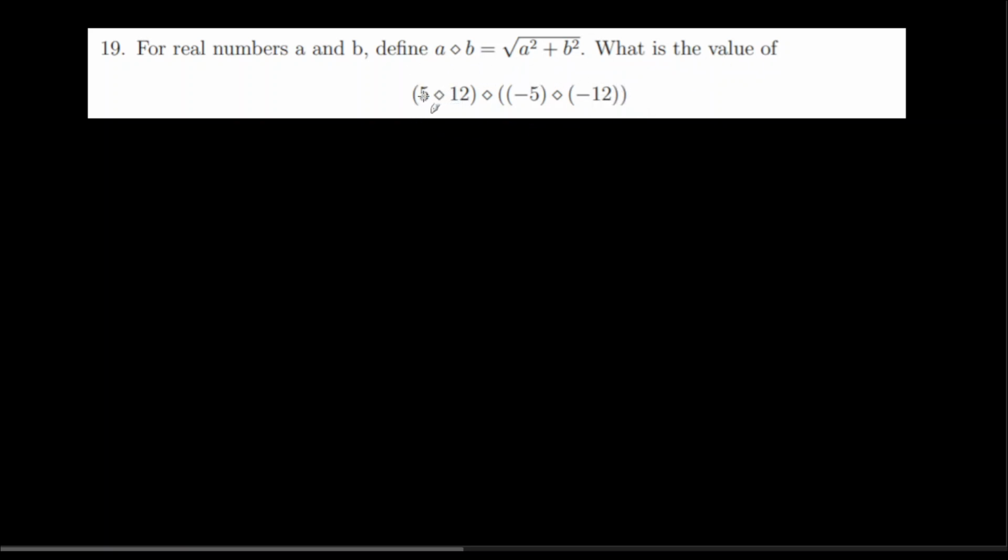Okay, so I see 5 diamond 12, and then whatever that equals diamond, negative 5 diamond negative 12. The first thing we can observe is these are the same numbers, except these are negatives on the right hand side, and when you square a negative number you get a positive result. So the left hand side and the right hand side should be the same thing. So let's figure out what 5 diamond 12 is.